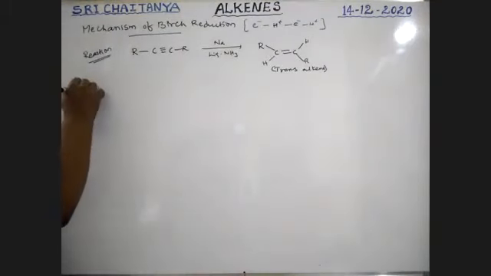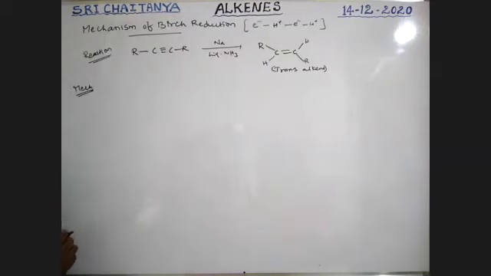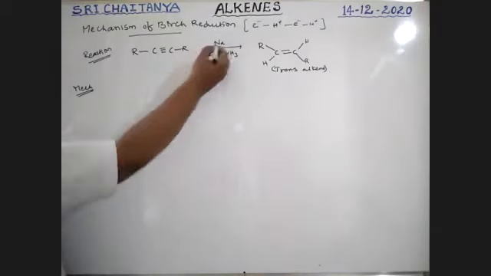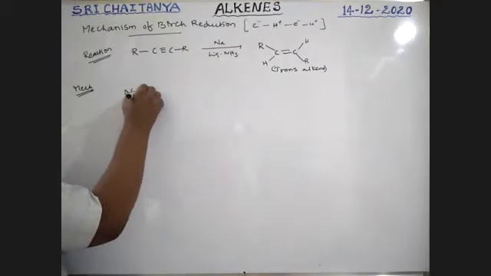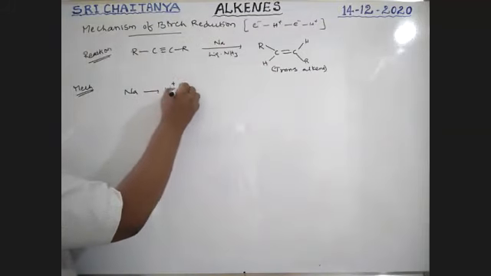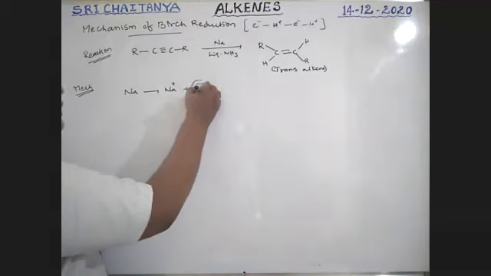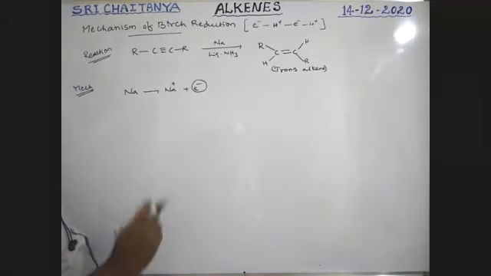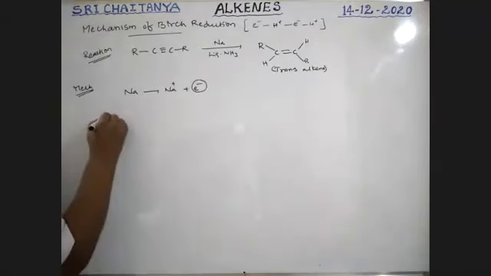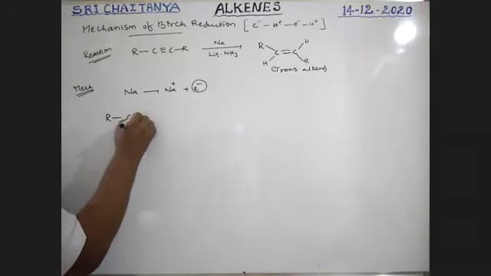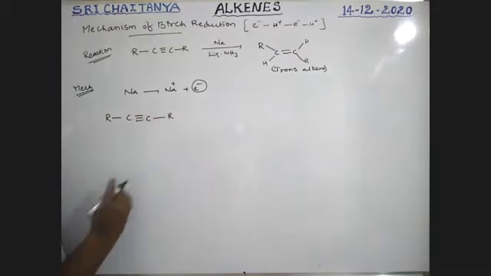See here, the mechanism. First of all, boys, sodium metal is there. That sodium metal loses its electron and converts into the sodium ion. The free electron comes out and attacks the triple bonded carbon.